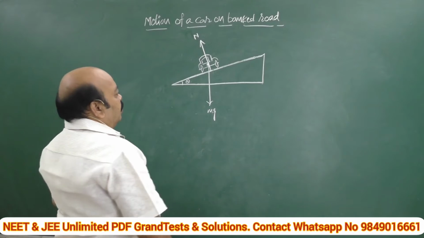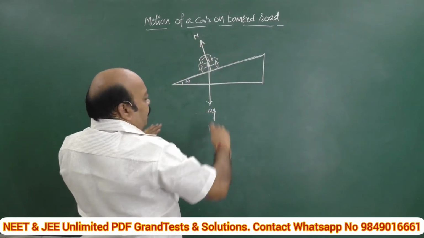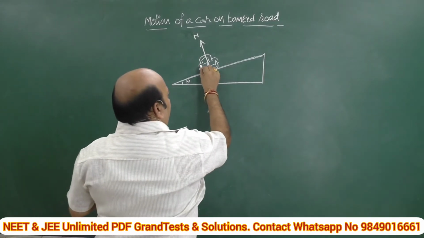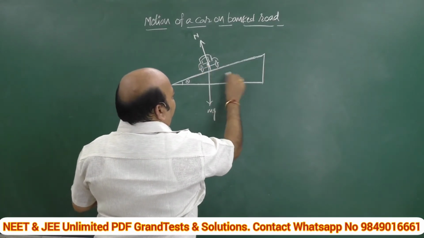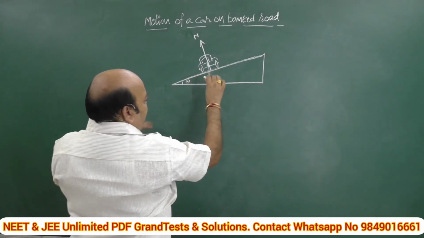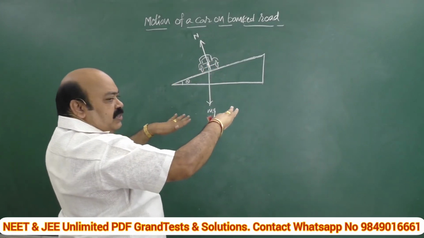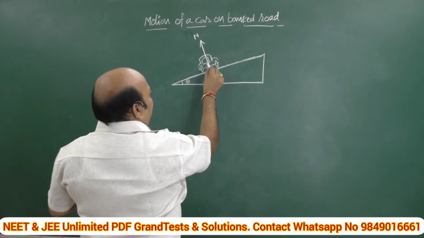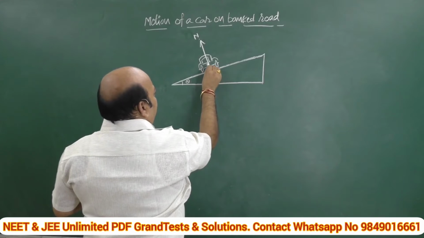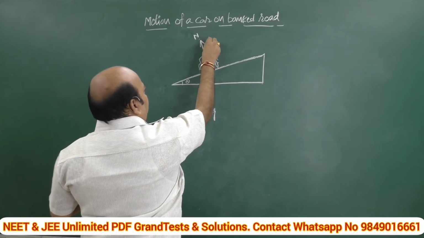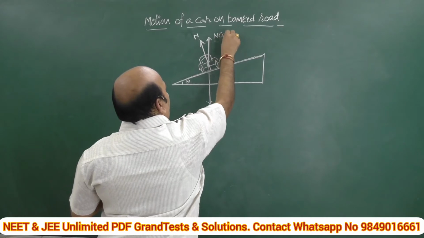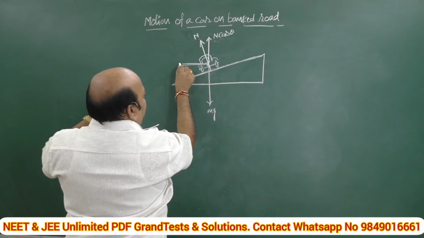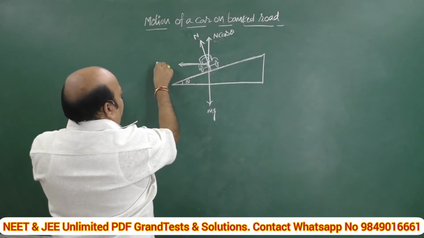When it is taking a circular path, it experiences the pseudo force mv square by r, which acts away from the center, and the frictional force tries to keep this vehicle in contact with the ground. This is the situation. That's why I am now resolving this normal reaction into two rectangular components, namely n cos theta and n sin theta.